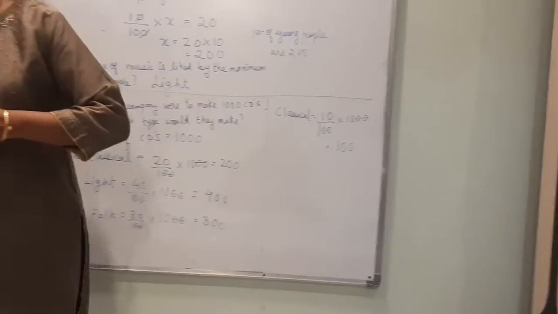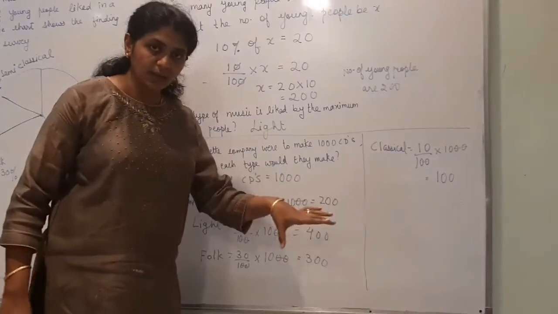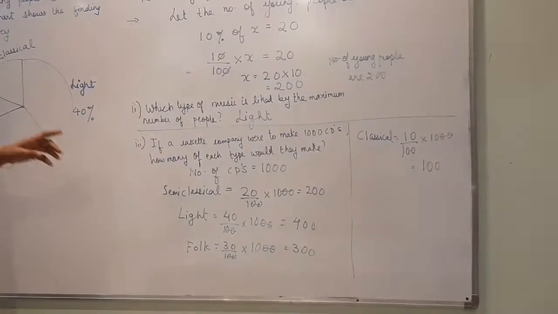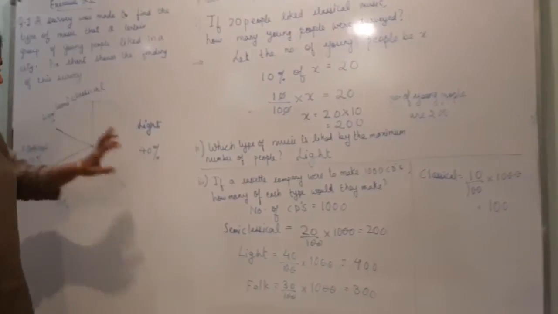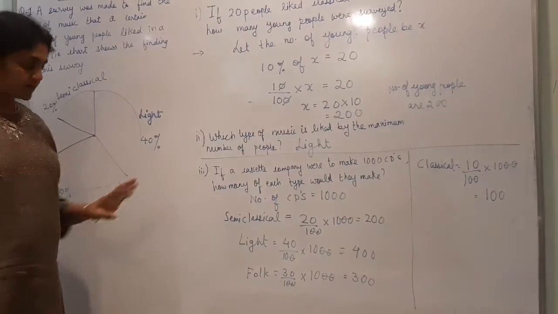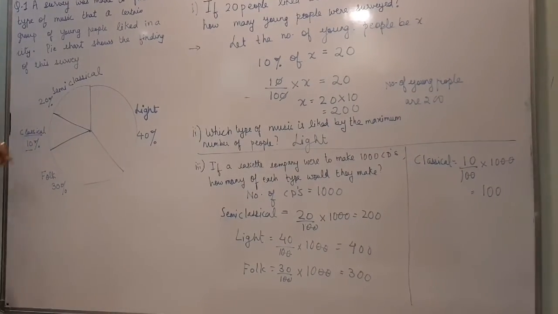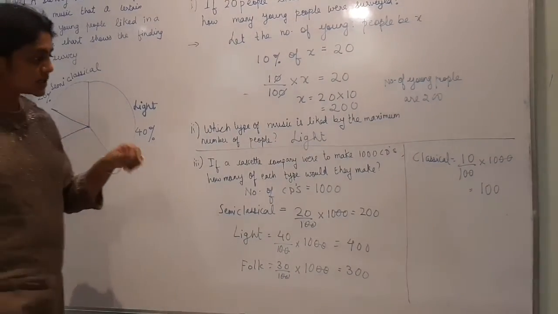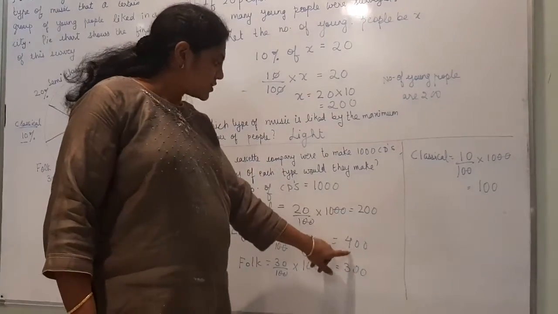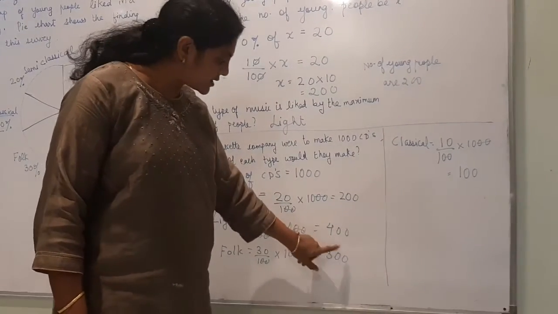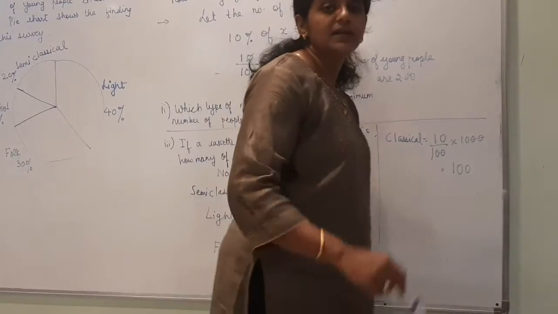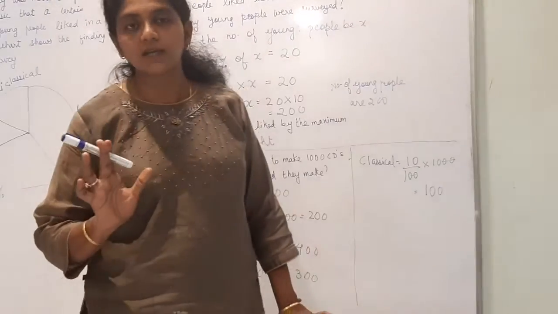So in this way the cassette company will make the number of CDs according to the distribution made in the pie chart. 20% of 1000, 40% of 1000, 30% of 1000 and 10% of 1000. So if you see, whatever you got, the total should be 1000. So 200 plus 400, 600. This is 900 plus 100 is 1000. That means the calculation is right.